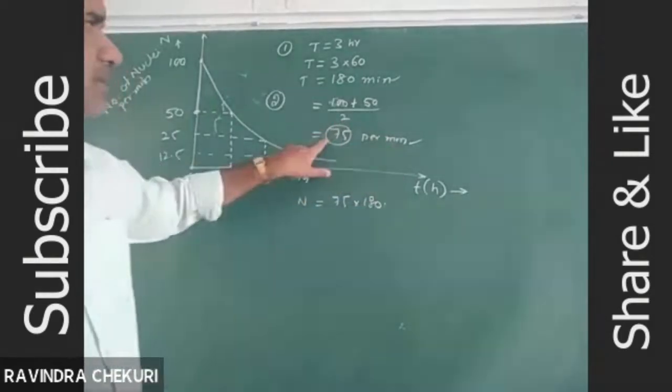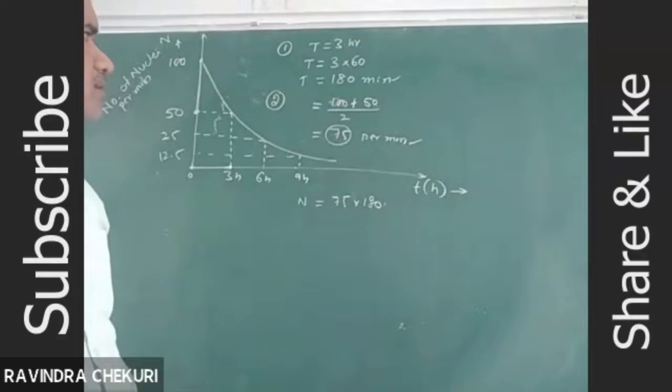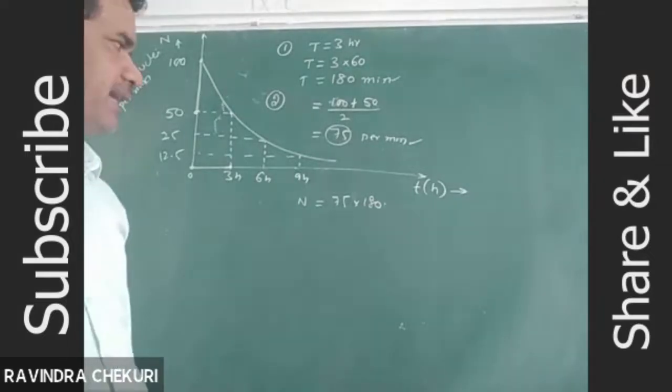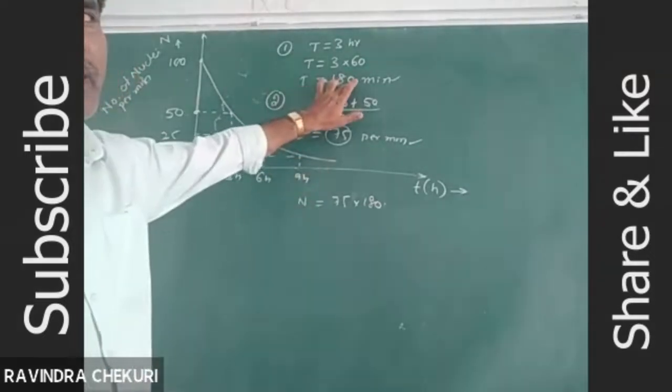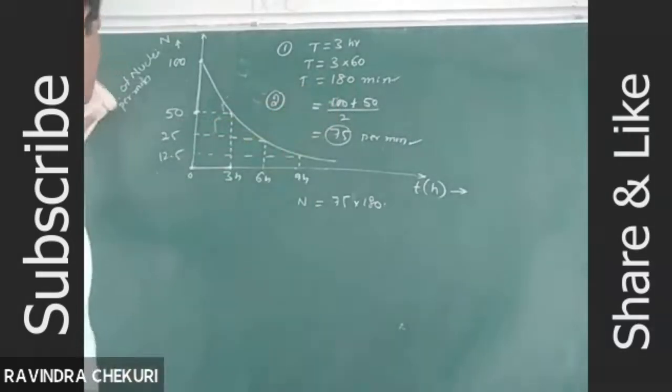So the half-life of the radioactive substance from the graph is 3 hours, and the total number of nuclei decayed in this period is found this way. Those are the possible questions based on this.